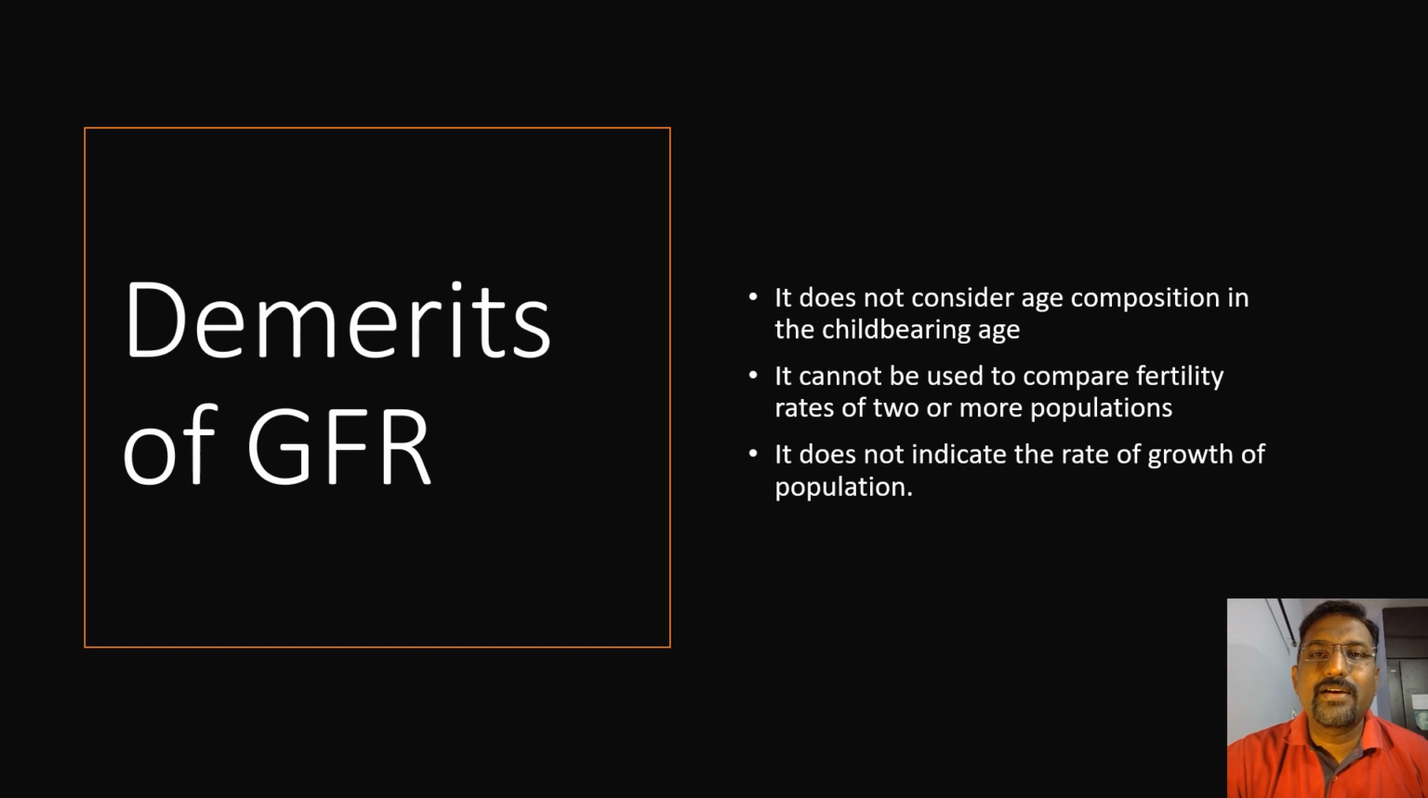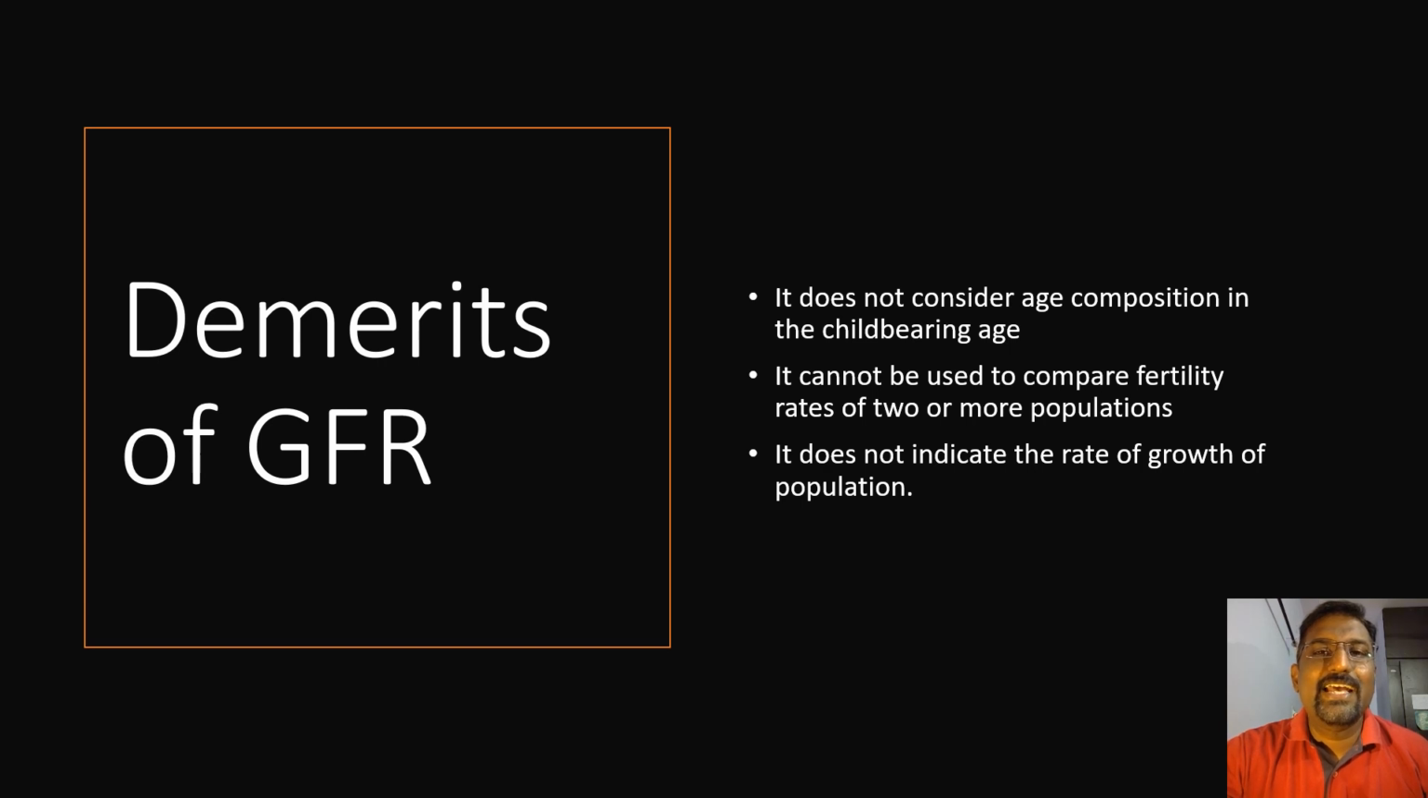As CBR has this demerit, the same demerit applies here. It cannot be used to compare fertility rates between two regions. Third, it does not indicate the rate of growth of population. The reason is that it is considering only the female population. So that is why this is not a useful measure to know the rate of growth of population.